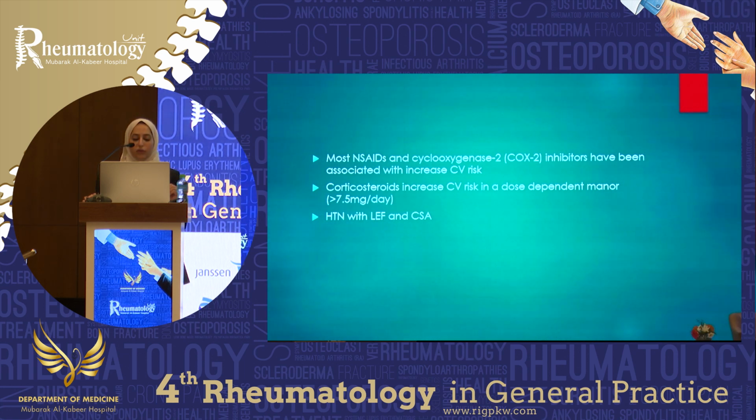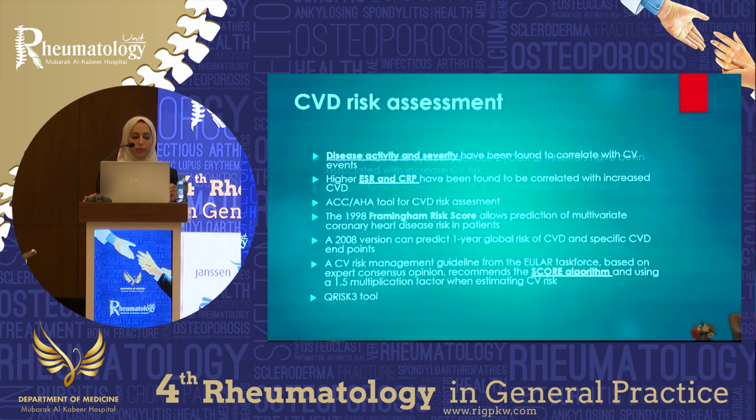Corticosteroid use, especially if we use higher doses for longer durations, a dose of more than 7.5 milligrams for longer than 3 months, carries, again, increased cardiovascular risk. And of course, hypertension. Hypertension could be a primary comorbidity or could be secondary to drugs we use, like leflunomide and cyclosporin. So how do we assess this cardiovascular risk?